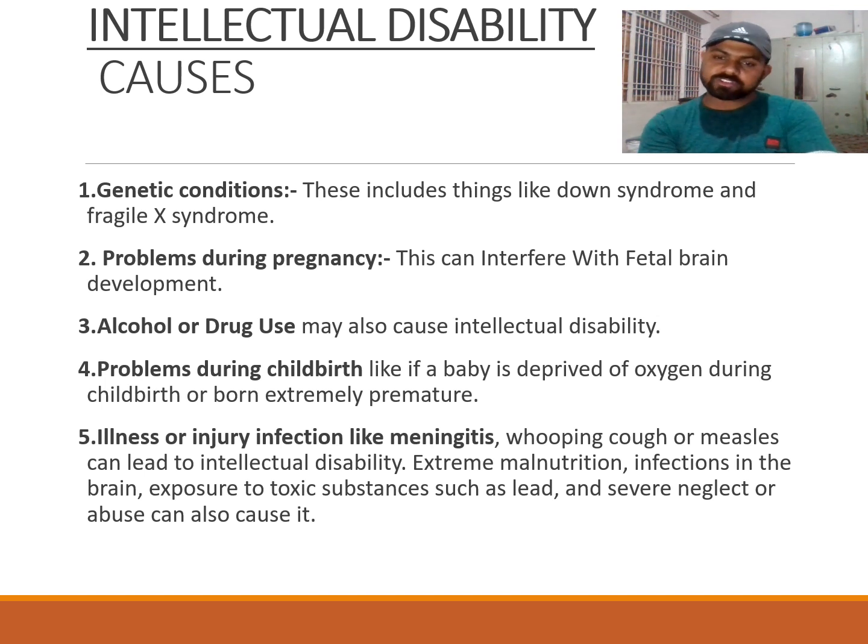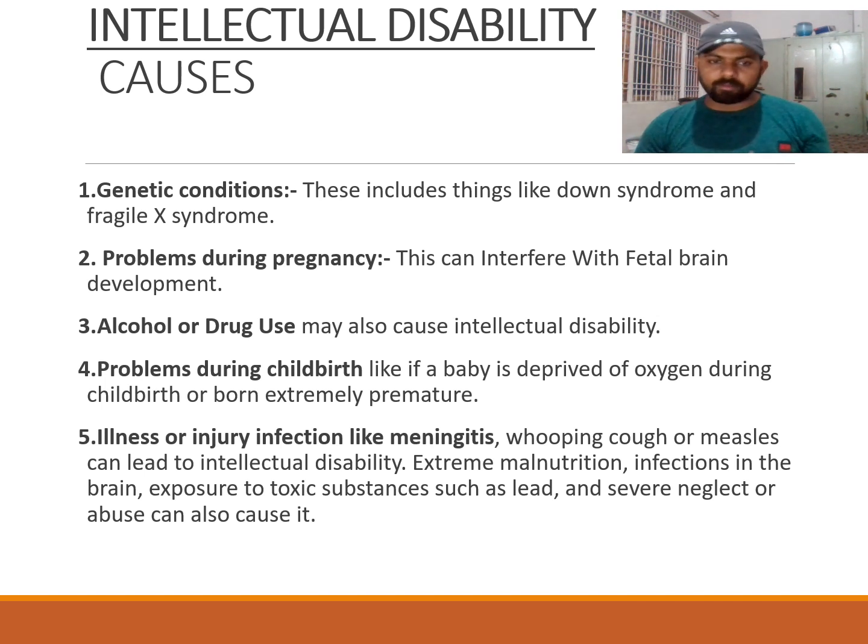Few children have problems in the womb, like they are deprived of oxygen during childbirth or born extremely premature. You must have heard that delivery of a child after 6 months or 7 months comes under the premature delivery category. Okay, so this can also be a cause of intellectual disability because the brain is not properly